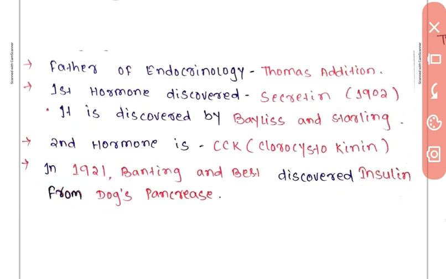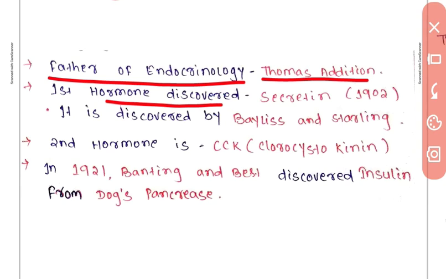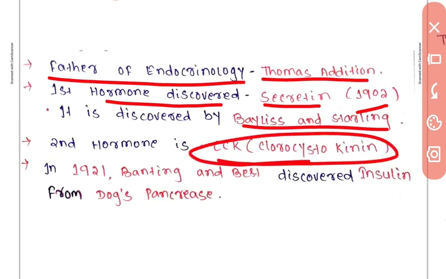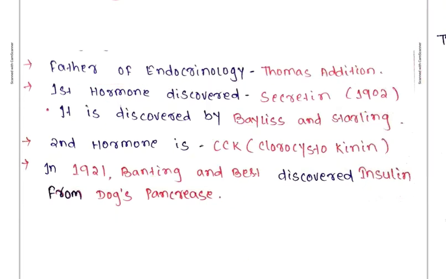So we revise it. Father of endocrinology is Thomas Edison. The first hormone discovered was secretin in 1902, and it was discovered by Bayliss and Starling. The second hormone discovered was CCK, that is cholecystokinin. In 1921, Banting and Best discovered insulin from dog's pancreas.